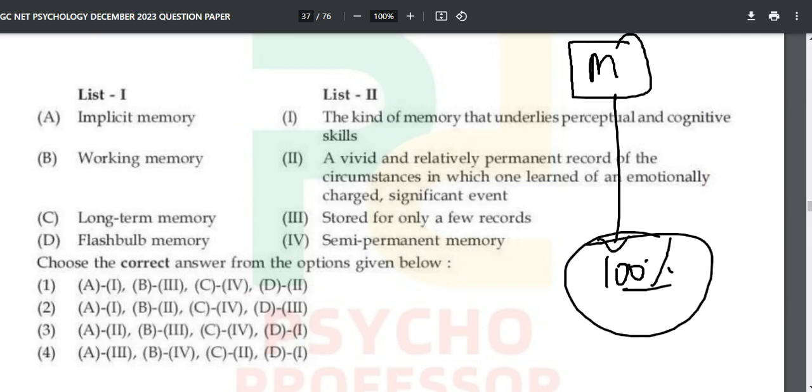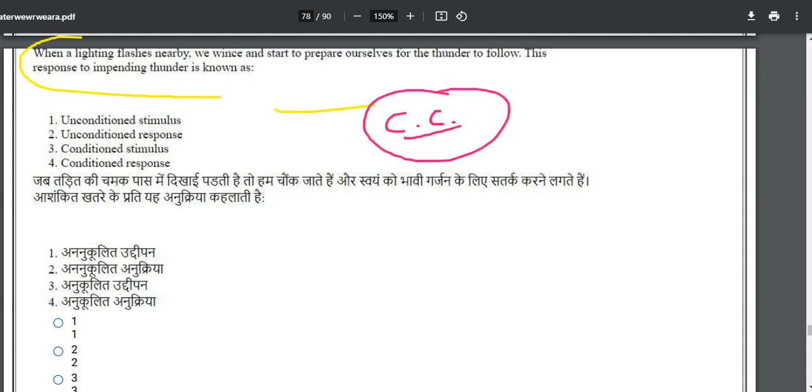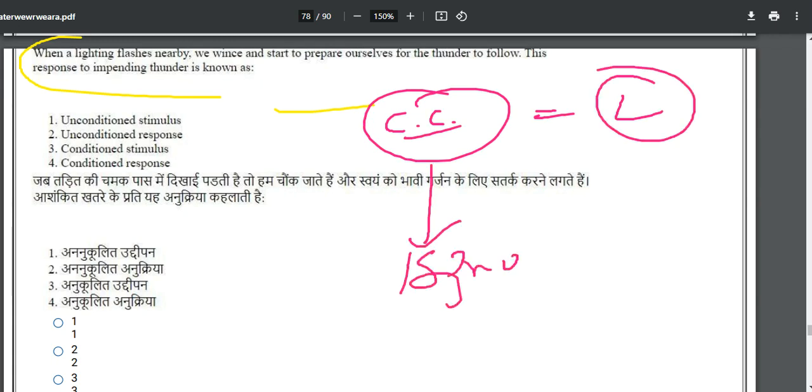Again, maybe they will ask about the types of memory or they will ask about the models of memory. Anything regarding memory is definitely going to come. Now let's have another look at the 15th of June 2023 paper. When the lightning flashes nearby, it is asking about classical conditioning. The question is from the topic learning. The date is 15th of June 2023.